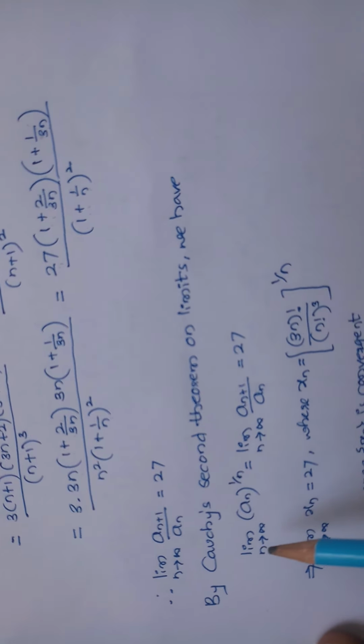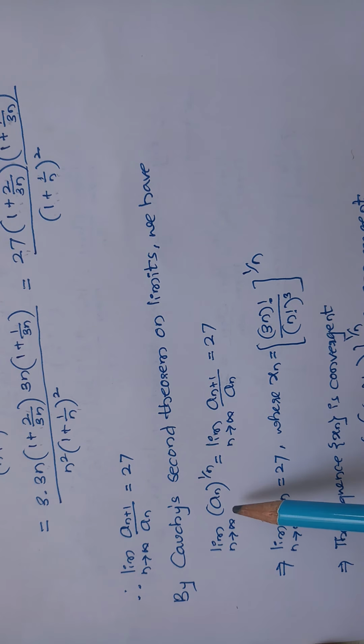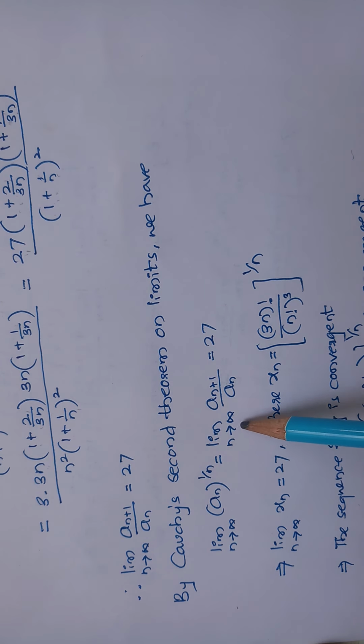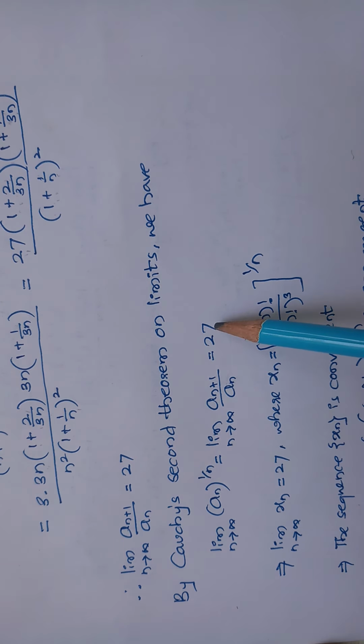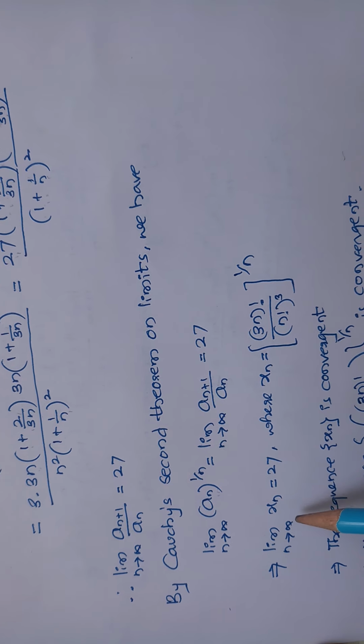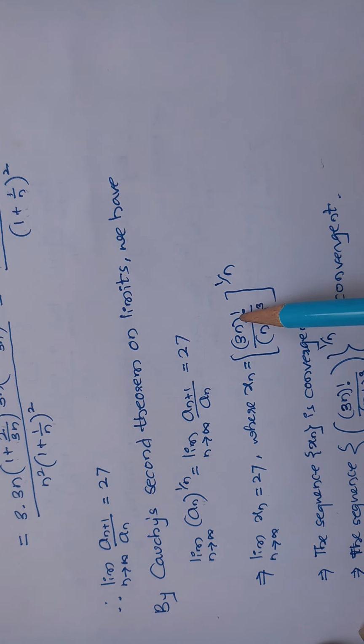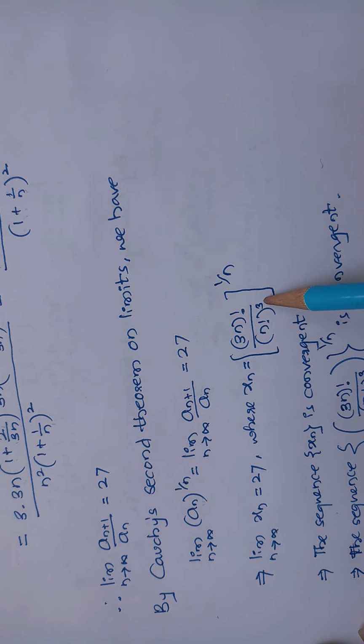Therefore, by Cauchy's second theorem on limits, the limit as n tends to infinity of a_n^(1/n) is equal to the limit of a_(n+1)/a_n, which is equal to 27. So if I take this a_n^(1/n) as x_n, then the limit as n tends to infinity of x_n is equal to 27, where x_n is ((3n)! / (n!)^3)^(1/n).